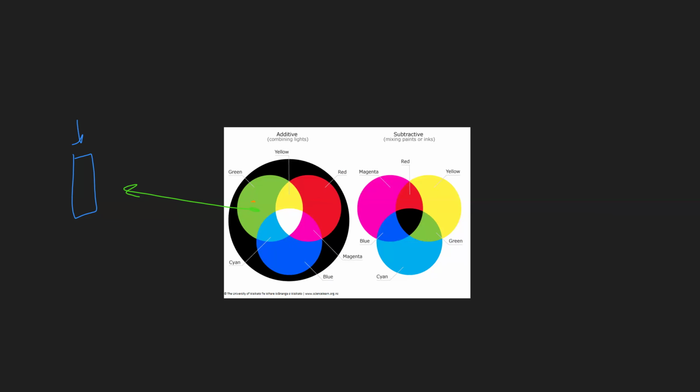Okay, what about if we illuminate this blue color by blue color? How will we see it? Of course, the blue color will be reflected because the object that is blue reflects the blue beam or the blue light. So this blue light is reflected to our eyes. We understand that it is blue.